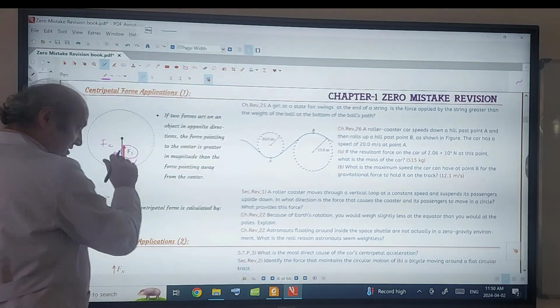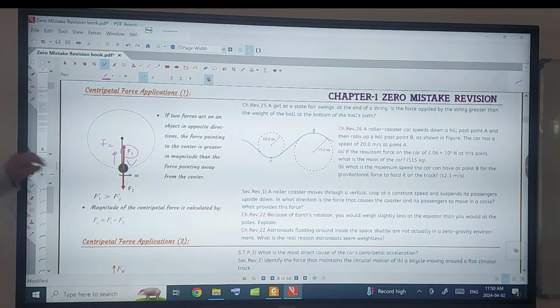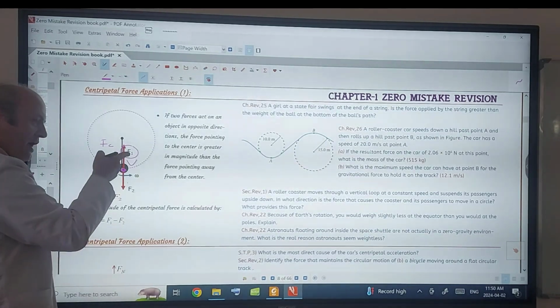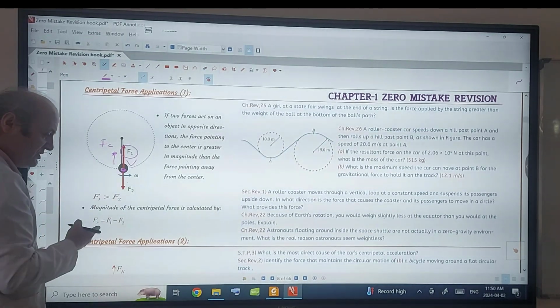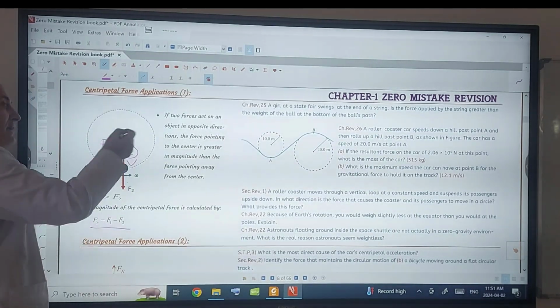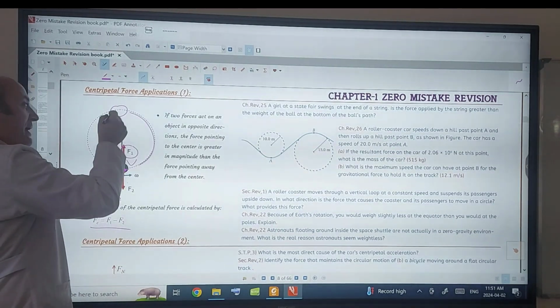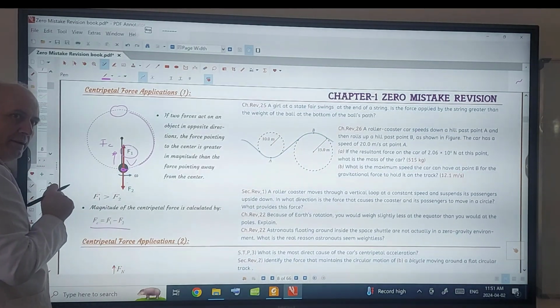So this is one of the questions. Last year they also asked this question in the ministry exam. So at this position, which force is greater? F1 is greater than F2. How can I calculate the resultant? F1 minus F2. But if this object comes in here, what happens? Last year they asked us. F2 is greater. You can't compare them at the top, because in here we can compare, not at the top.